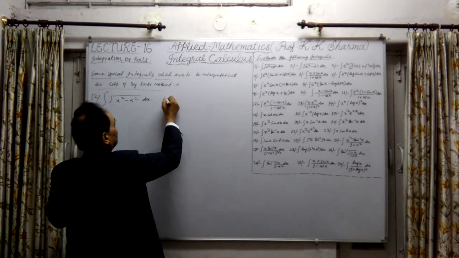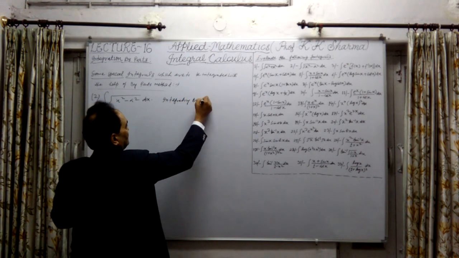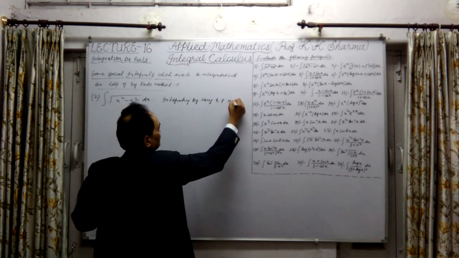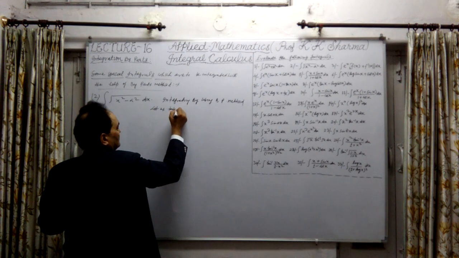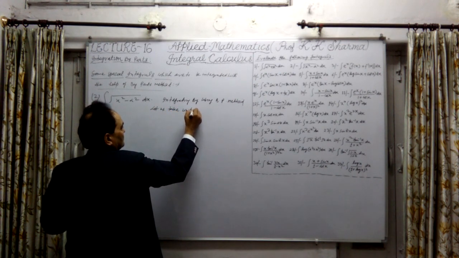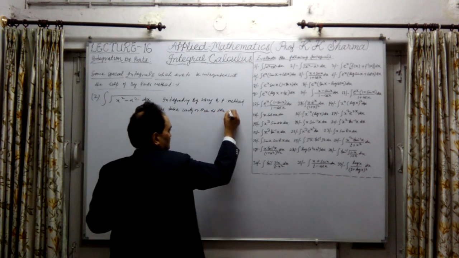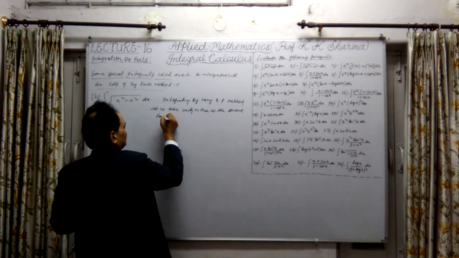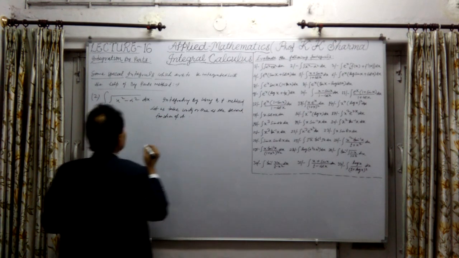So integrating it using the bypass method, or BP method, let us take unity or 1 as the second function of it.